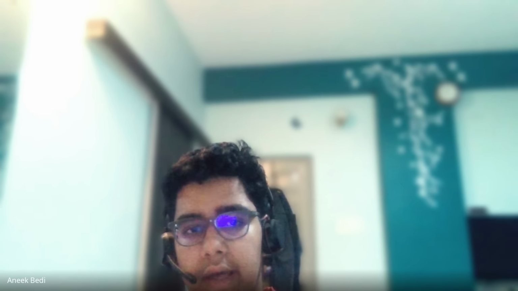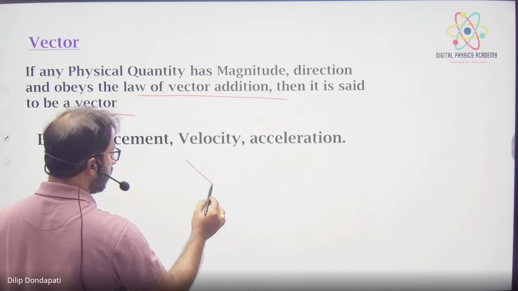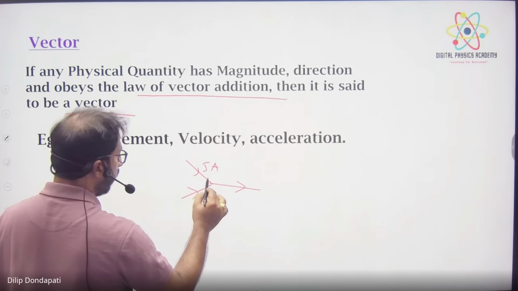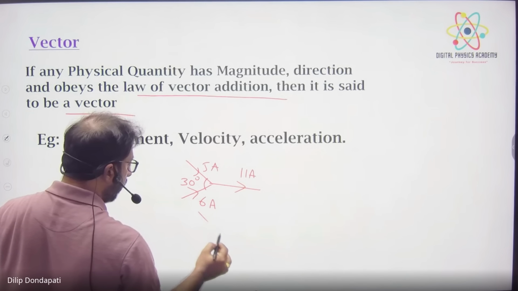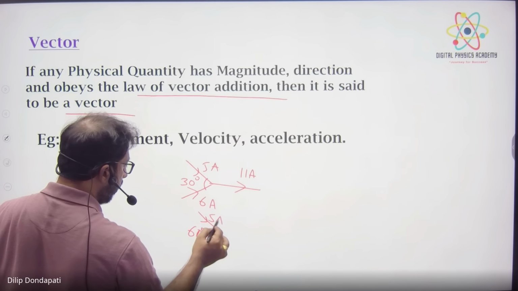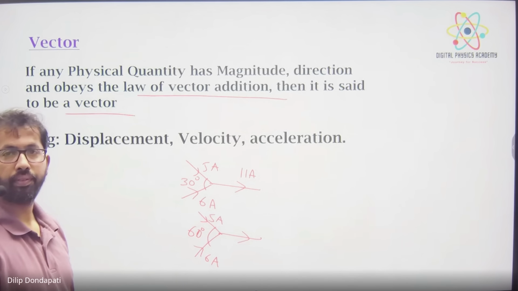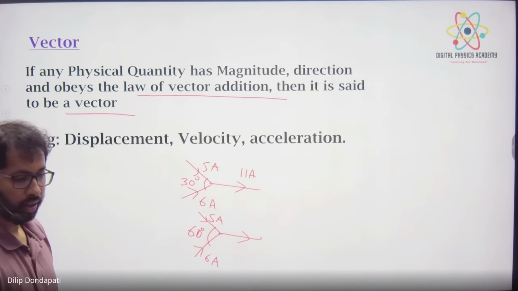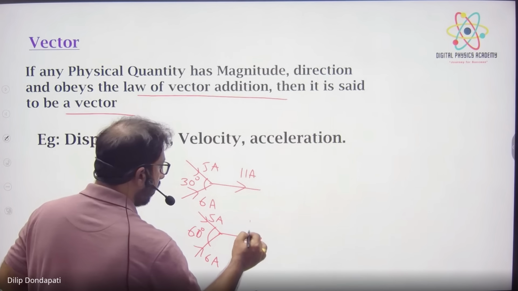Why? Because it doesn't have a direction that matters. Suppose currents of 5 ampere and 6 ampere are there. How much current is flowing? 11 amperes. Now I take them at 60 degrees, 5 ampere and 6 ampere. How much current will flow in this? 6 plus 5, 11 only.